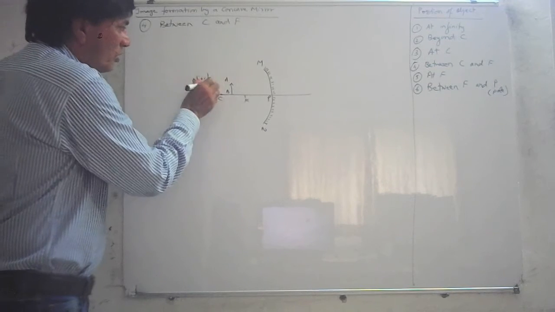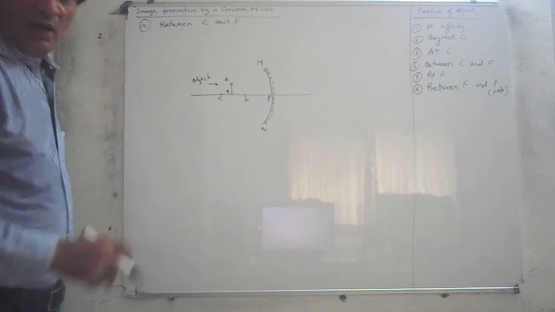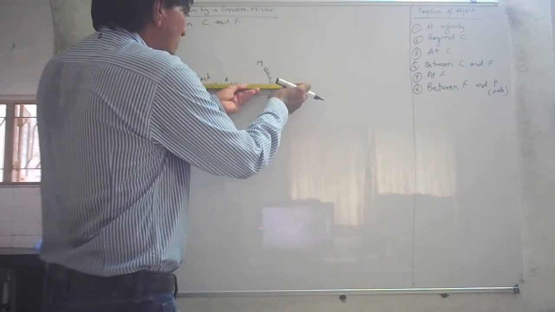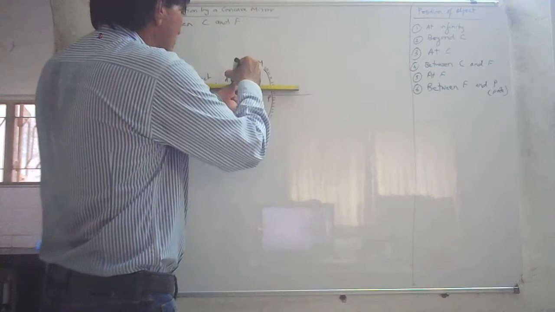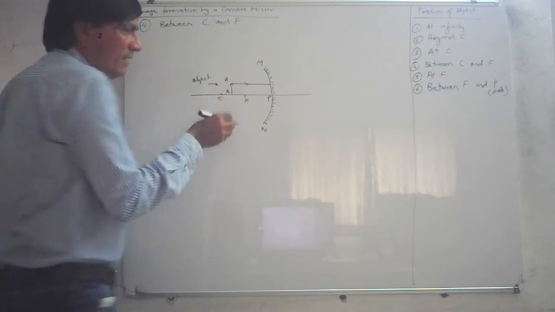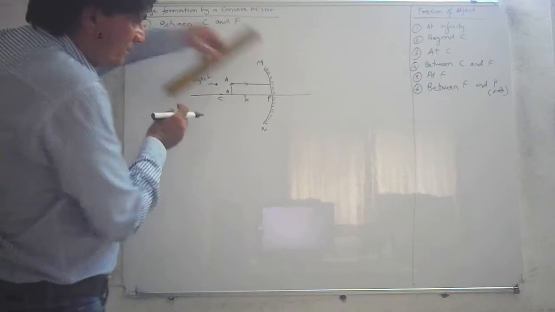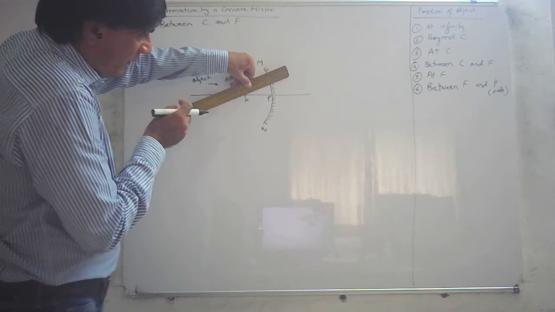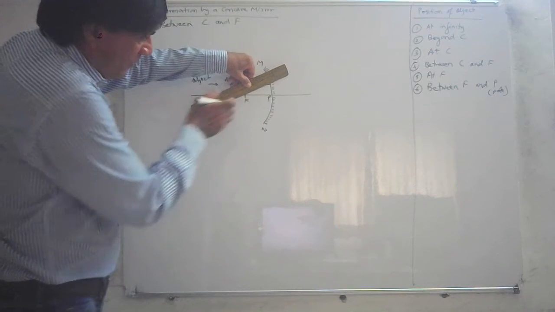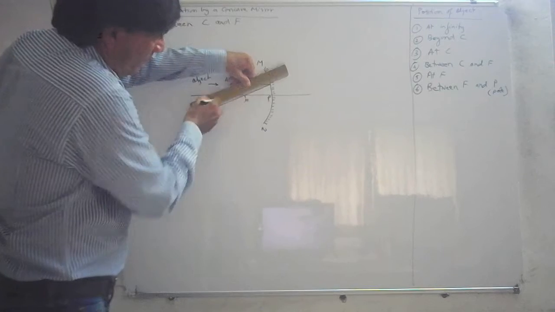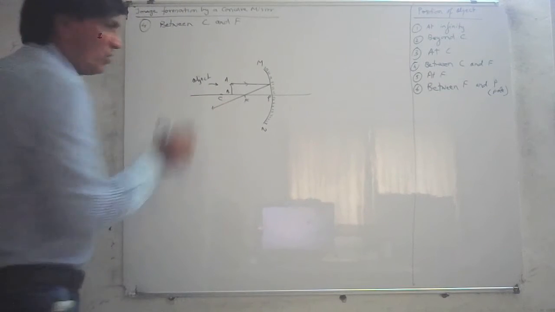Now once you have got your object, what happens when the object is placed there? The first ray of light will travel straight and parallel to the principal axis, this way. It will pass through the focus. You can see it will pass through the focus now.